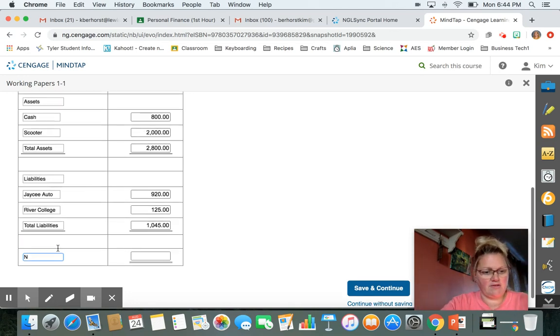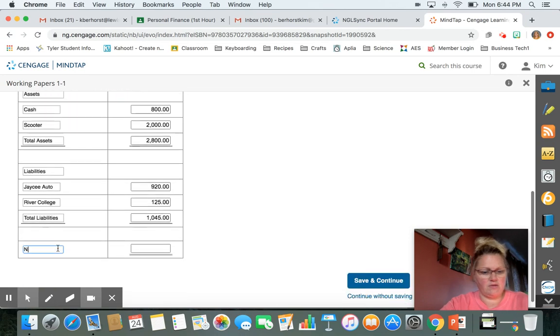This is net worth, right? And then you need to subtract those two numbers, 2,800 and 1,045. $55. You can save, then you press save and continue.